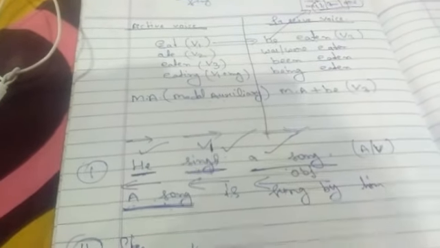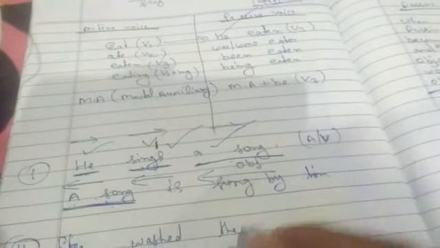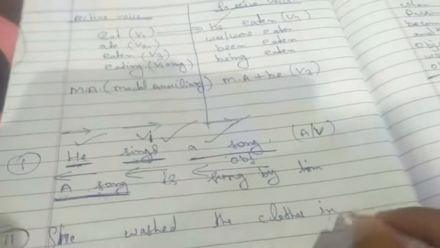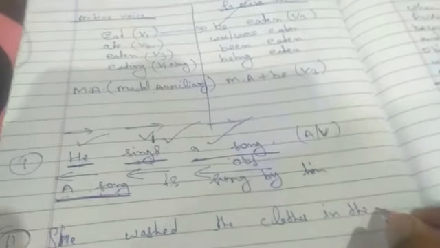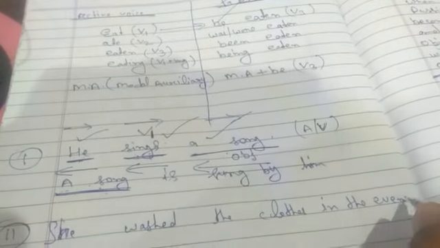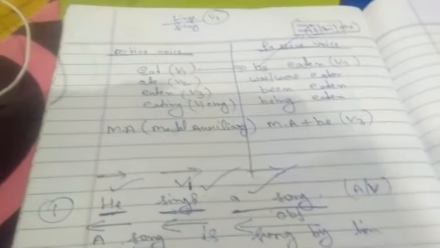She washed the clothes in the evening. So what is here?